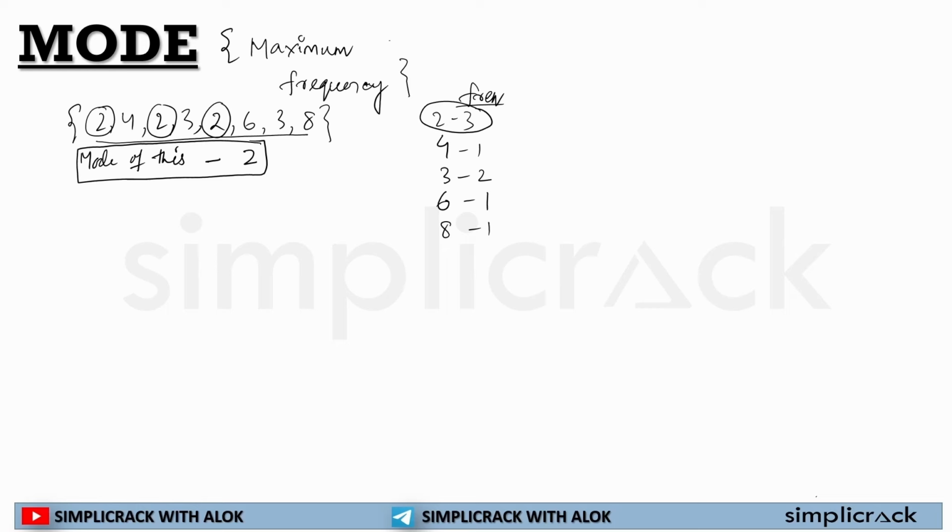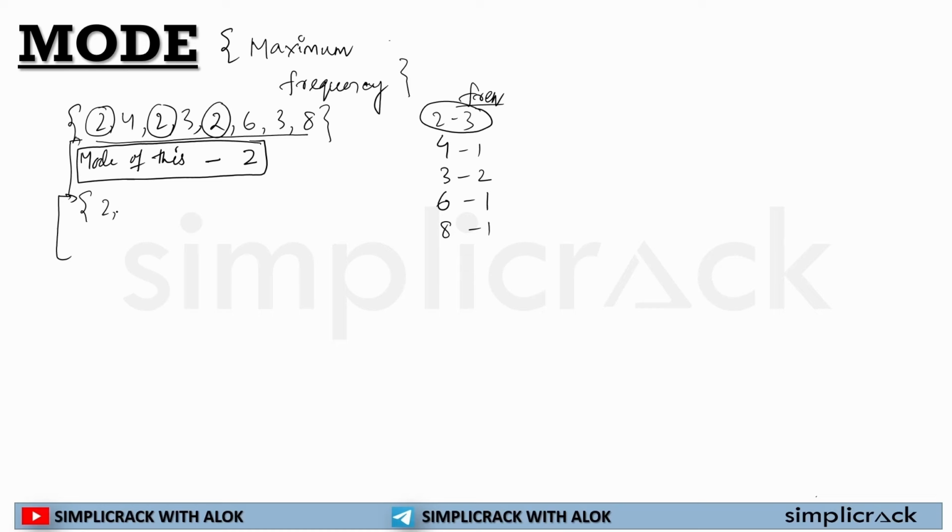Whenever we are asked for the mode of the given data, we have to find out which observation has the maximum number of repetitions, the maximum presence in the data. Now there may be three possibilities. One we have understood.